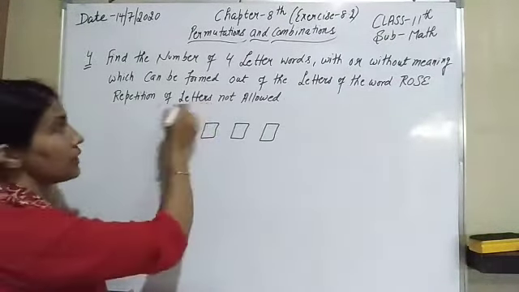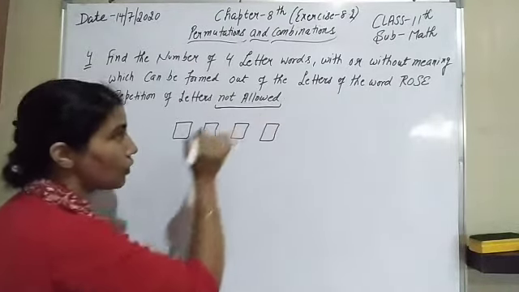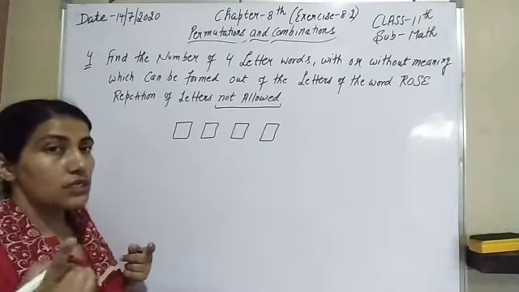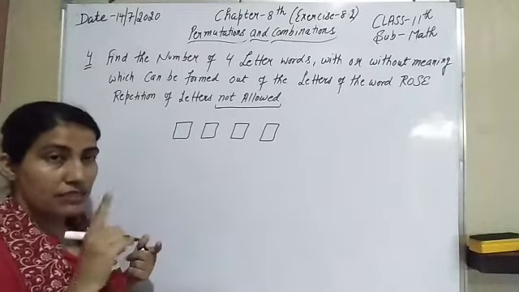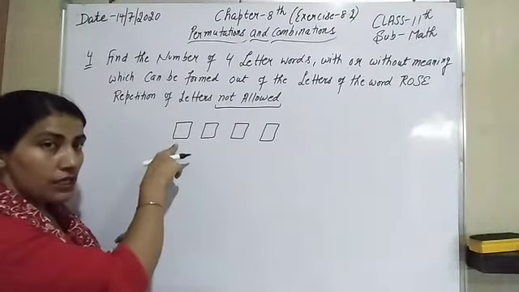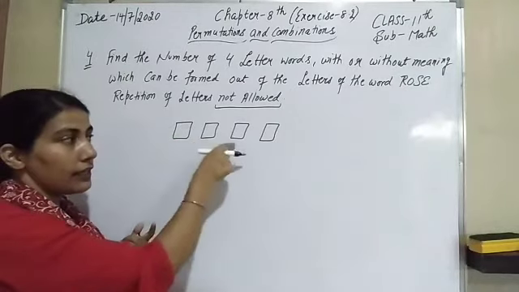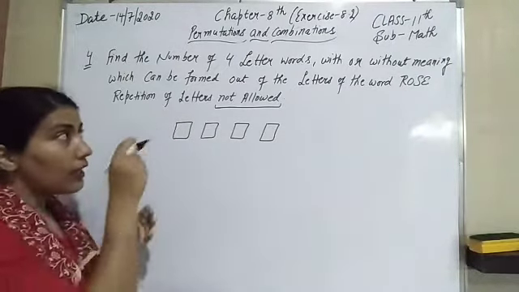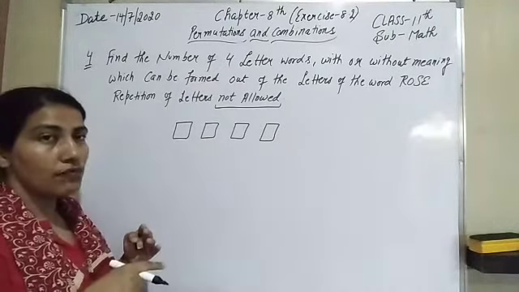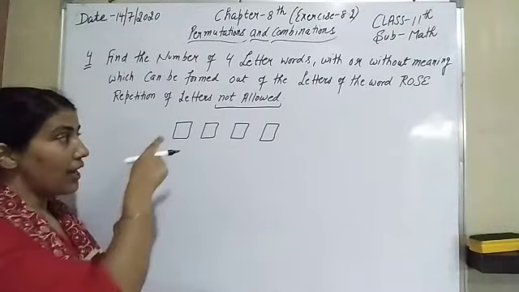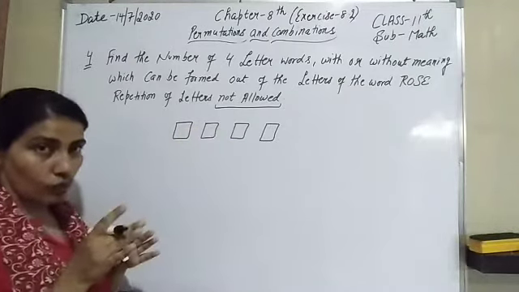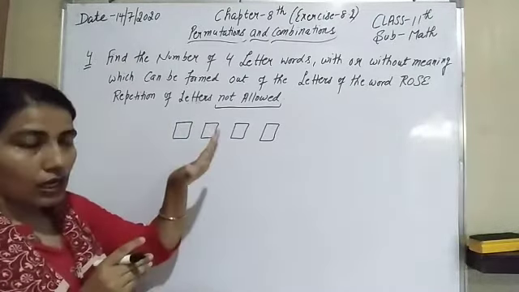If repetition is not allowed, that means whichever letter we have used, we cannot use it again. Let us suppose I have used R here; I cannot use R here, here and here. And if it is written that repetition is allowed, that means whichever letter we have used, we can use it again. If I have used R here, I can use R here and at the last place also. So these are the meanings of repetition allowed and repetition not allowed.